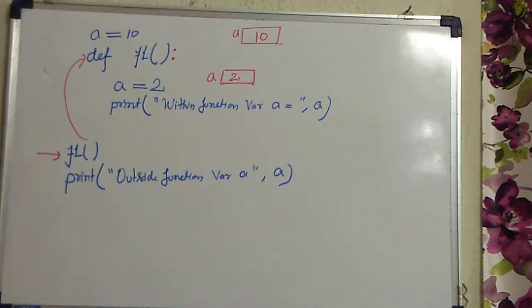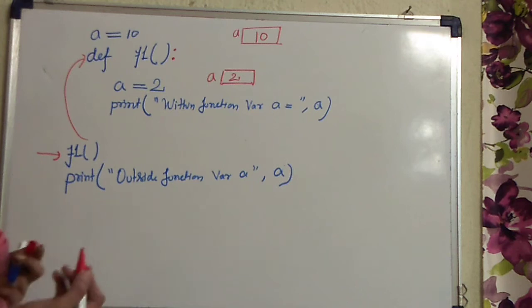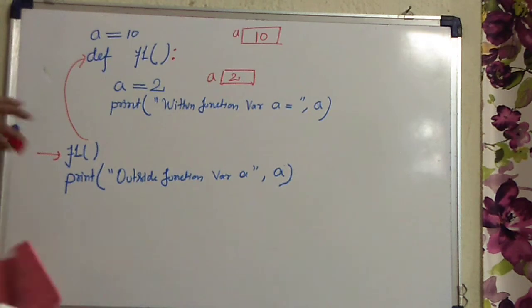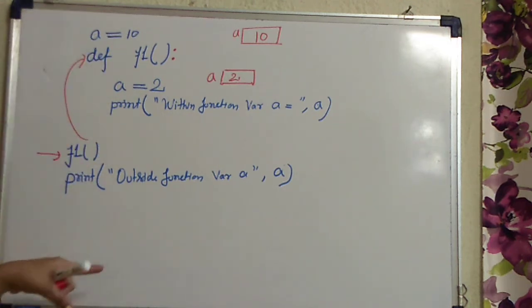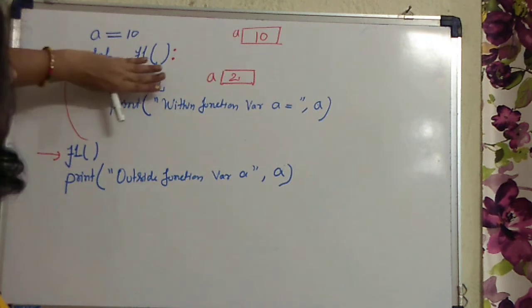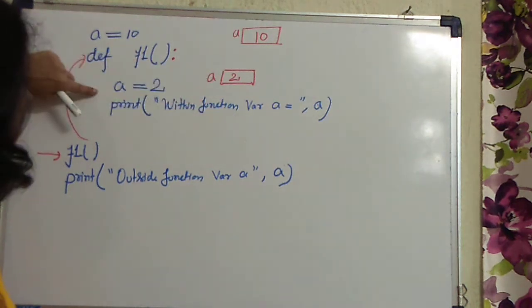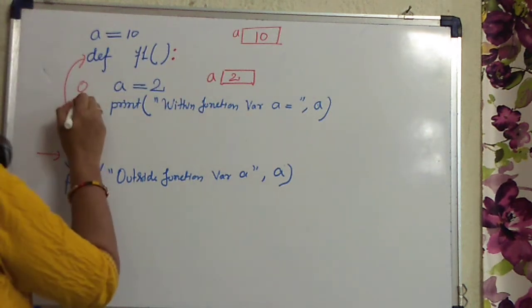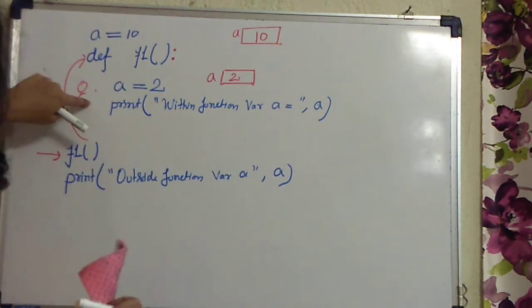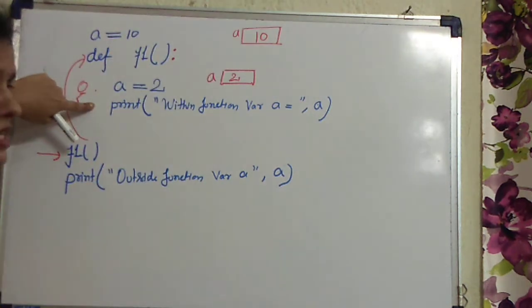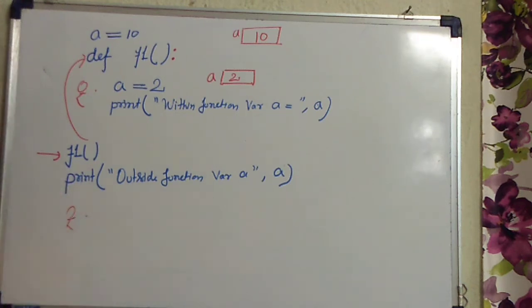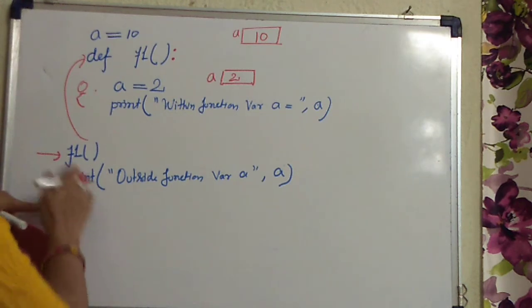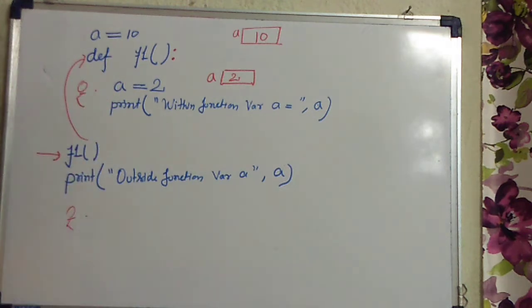Clear? In the beginning of the function video I told you that whenever you define a function, that becomes a black box for the other parts of the program. If you stand inside, you will not be able to see what is written outside. And if you stand outside, you will not be able to see what is written inside the function.